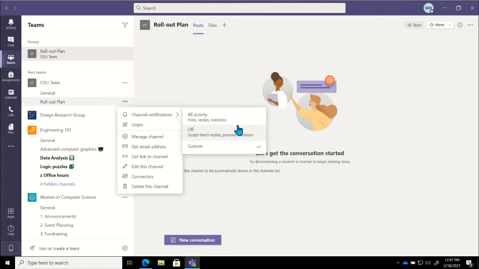I could also choose to turn the notifications off entirely. So unless I were to post in that channel and someone replies to my post, or unless somebody tags or mentions me, I'm not going to get notified.